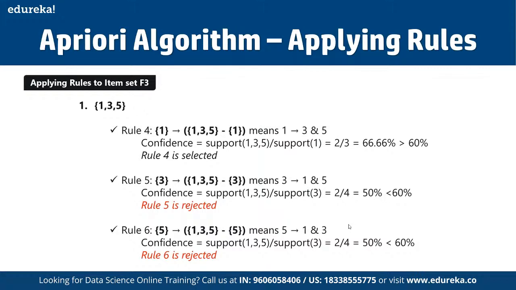Same way for rule 6 as well, because here the confidence is less than 60%. That's why this is going to be rejected, correct? Because here we have assumed a minimum confidence level of 60%, and wherever we get a confidence less than 60%, we're simply going to reject that particular rule.